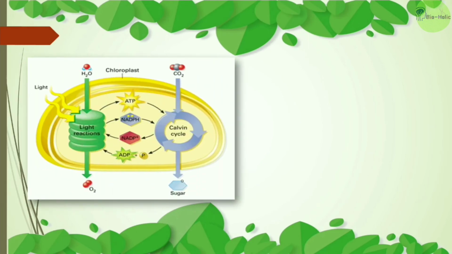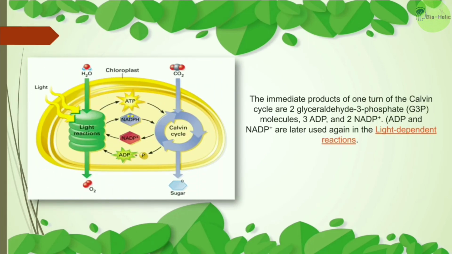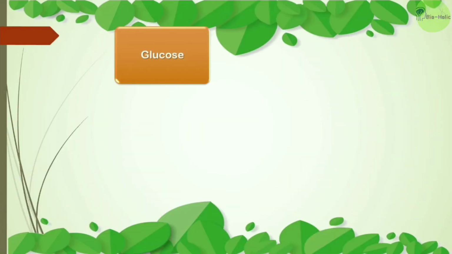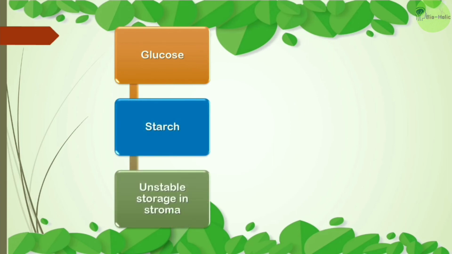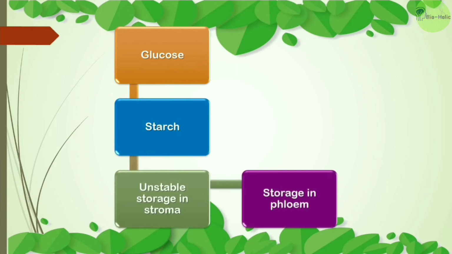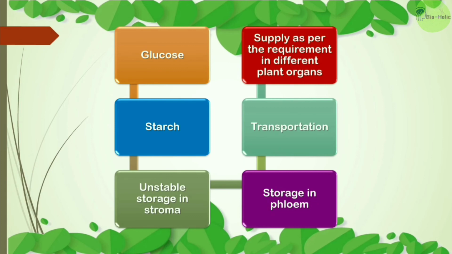So after learning the Calvin cycle, we can interpret that the immediate products of one turn of Calvin cycle are the 2 glyceraldehyde 3-phosphate molecules, 3 ADP and 2 NADP+. These ADP and NADP+ are later used again in the light-dependent reaction, and some glyceraldehyde 3-phosphate is making the sugar and others are regenerating the RuBP. What happens after the glucose formation? Glucose is then converted into starch, which is stored in the stroma temporarily, and then it shows a stable storage in the phloem. And after that there is transportation and then the supply as per the requirement in different plant organs.